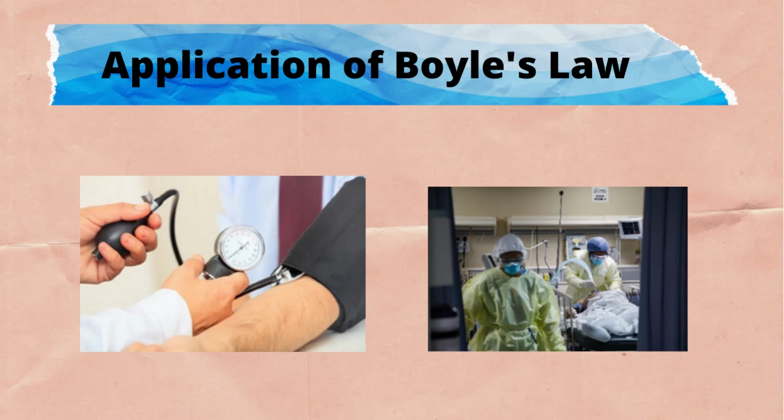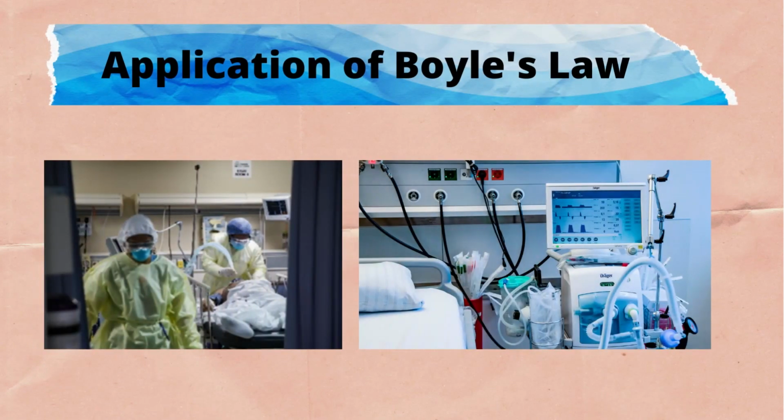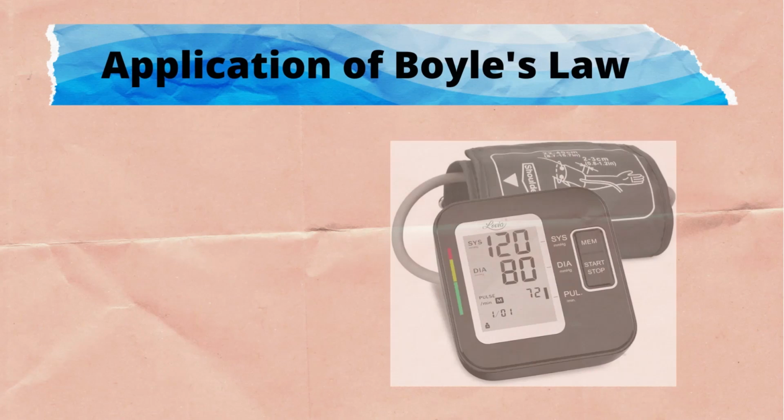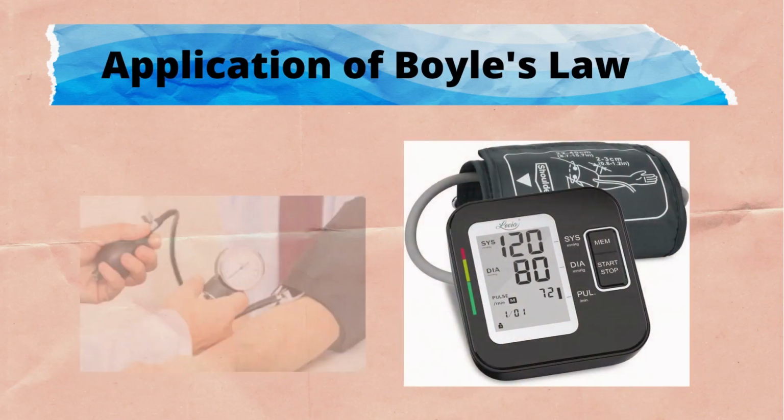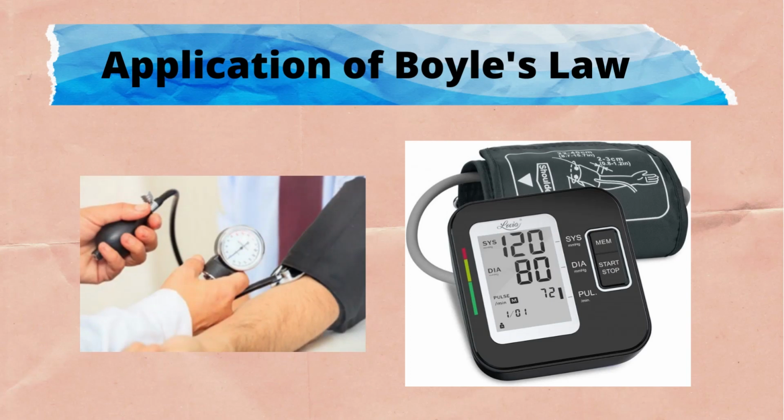There are several applications of Boyle's law that greatly help us, especially in the field of medicine. One of the direct applications of Boyle's law is a chest respirator. It is a machine used in the treatment of patients with respiratory difficulties. Another use of Boyle's law is the sphygmomanometer. It is a device used to measure blood pressure. When the rubber bulb is squeezed, the volume of air in that bulb is decreased and its pressure is increased. This increase of pressure is transmitted to the cuff.